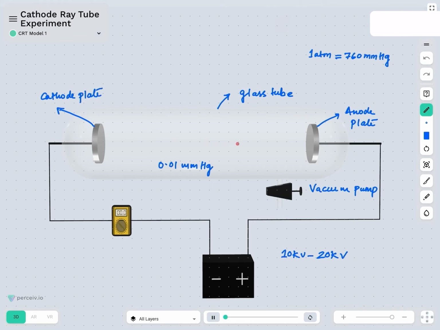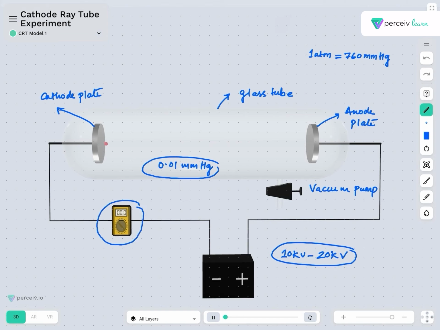It's not that William Crookes was able to conclude that if I maintain this pressure and this high voltage, I'll achieve a desired result. This was actually trial and error, after which he found that when this low pressure is achieved and we have this potential difference of 10 to 20 kilovolt, he was able to observe a reading in his ammeter.